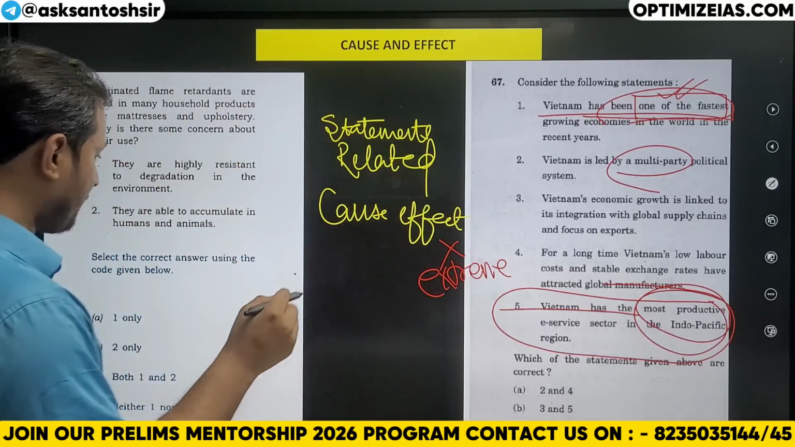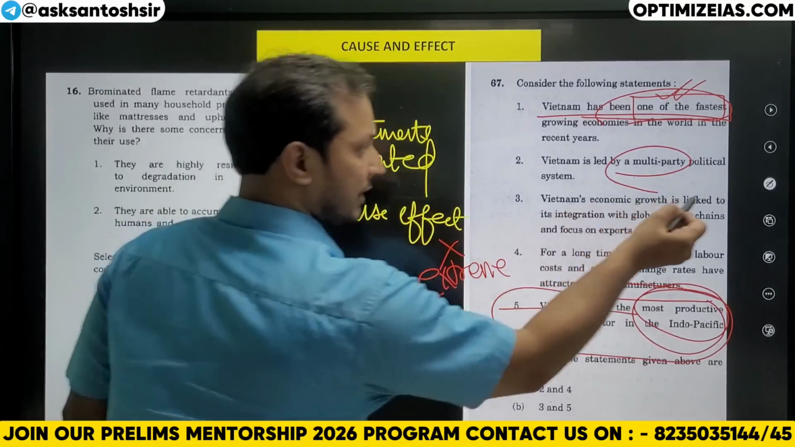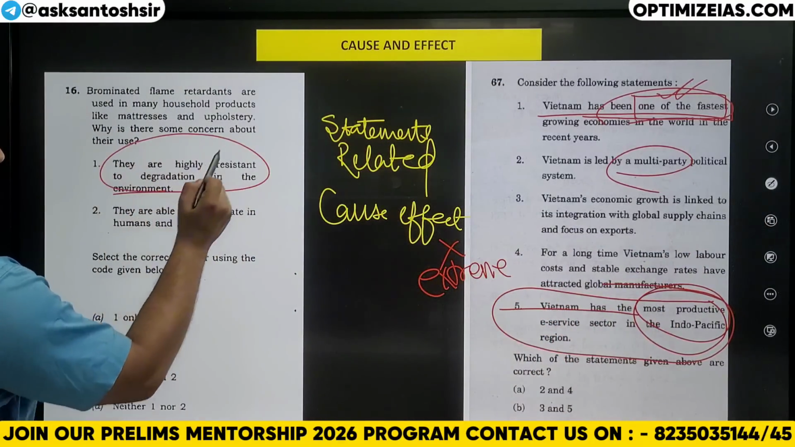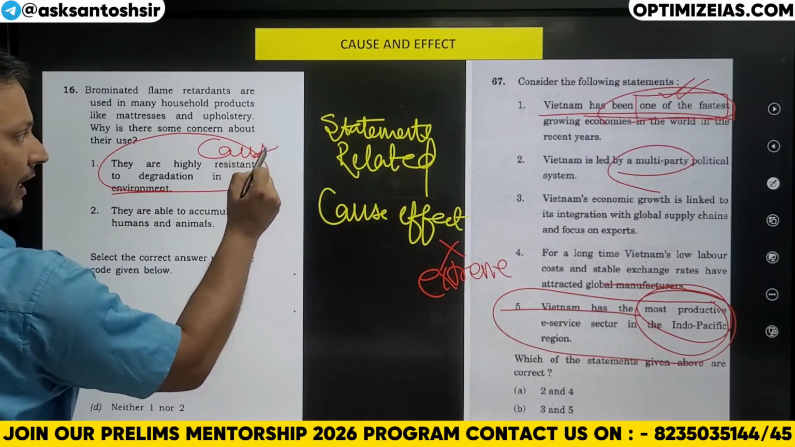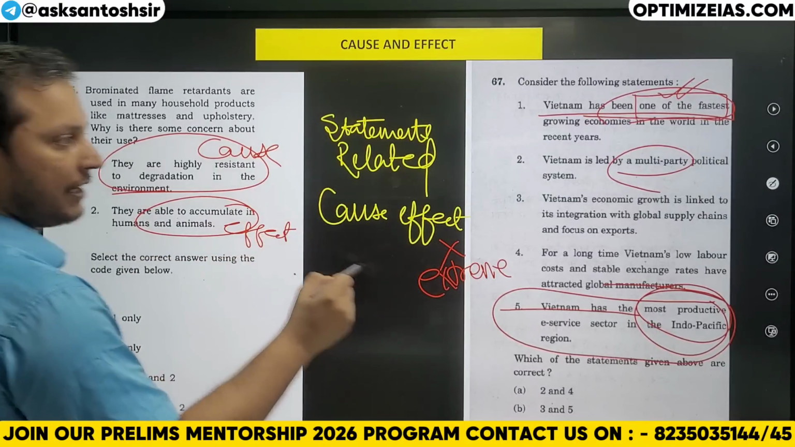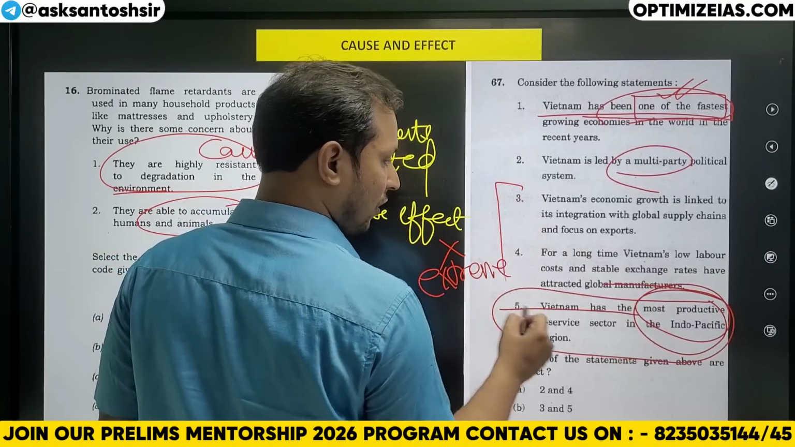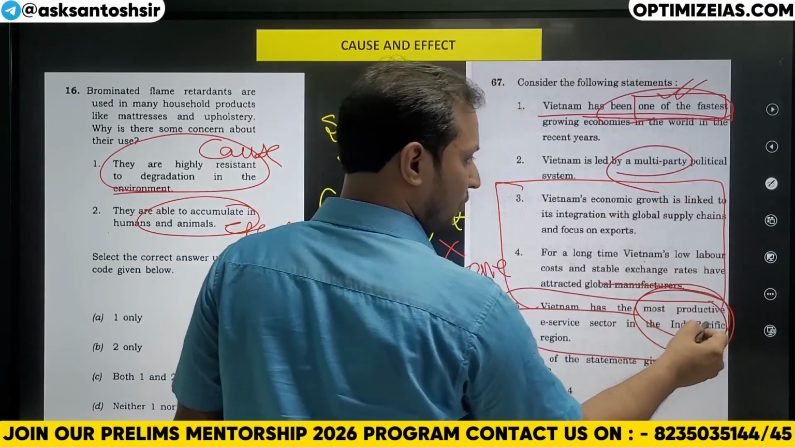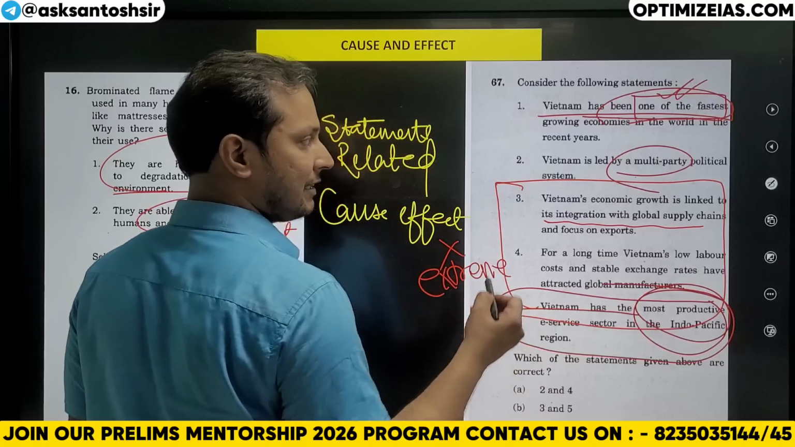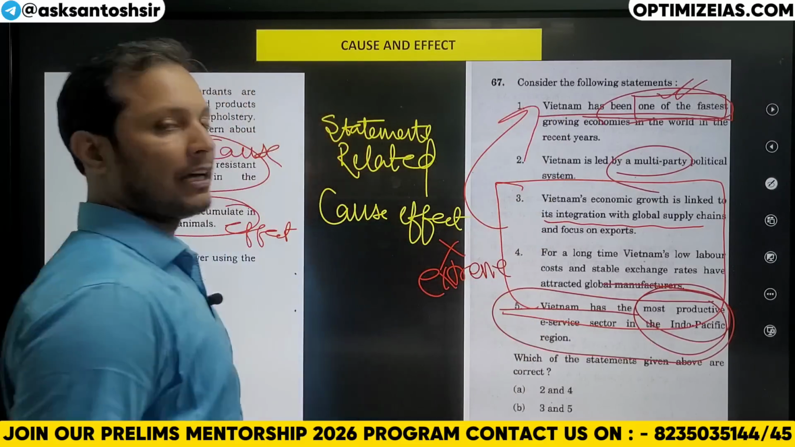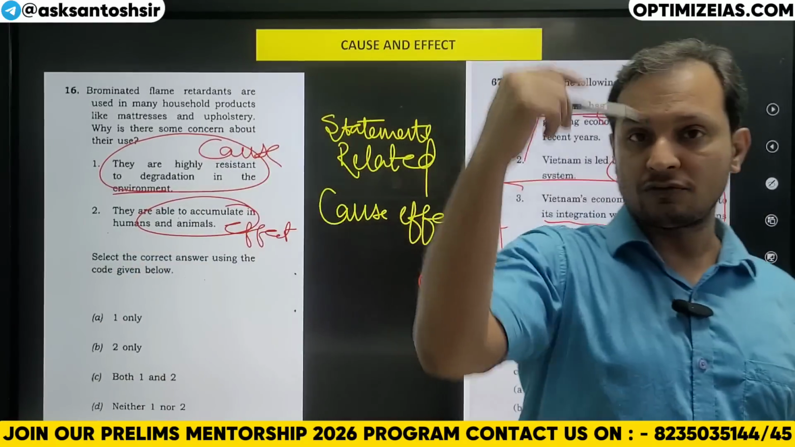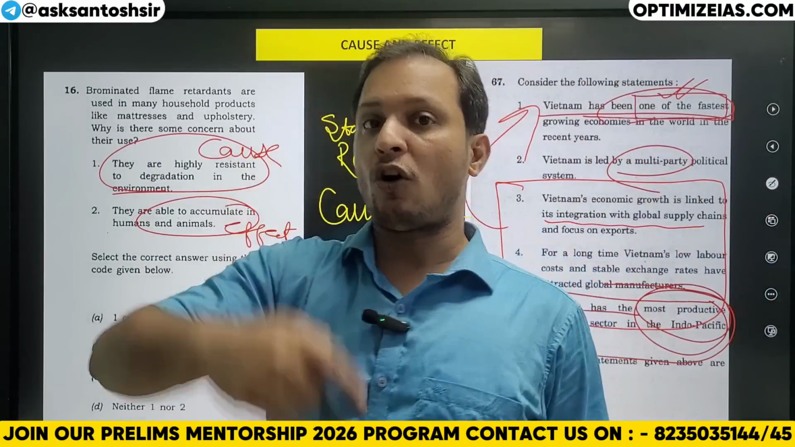For example, here you see, this is the cause, that they are resistant, and what is the effect? They accumulate. Here, what is the cause? The cause is that labor cost is low and integration with the global supply chain, and the effect is what? Vietnam is one of the fastest growing economies. So cause and effect, you have to see if the statements are cause and effect.